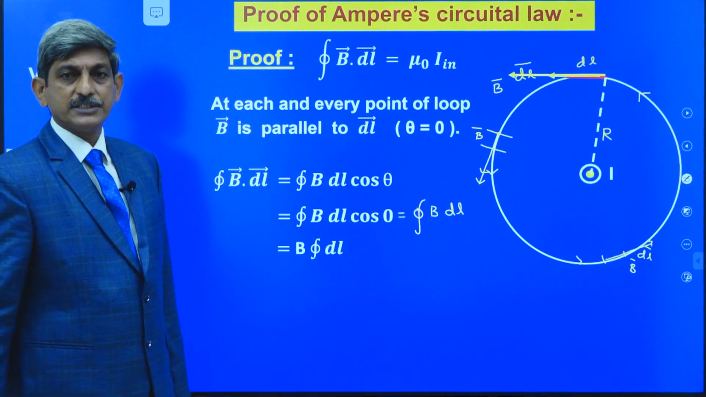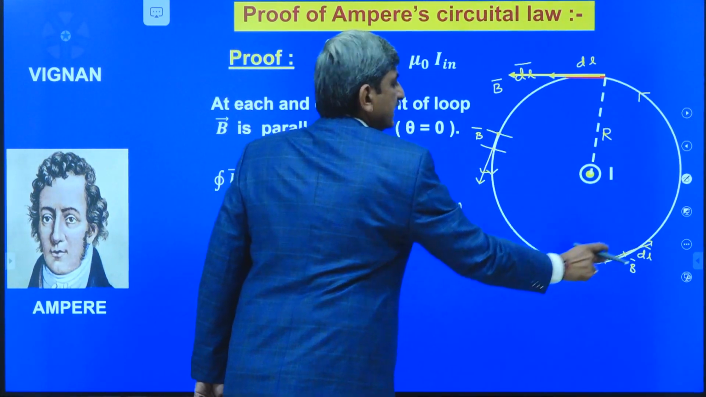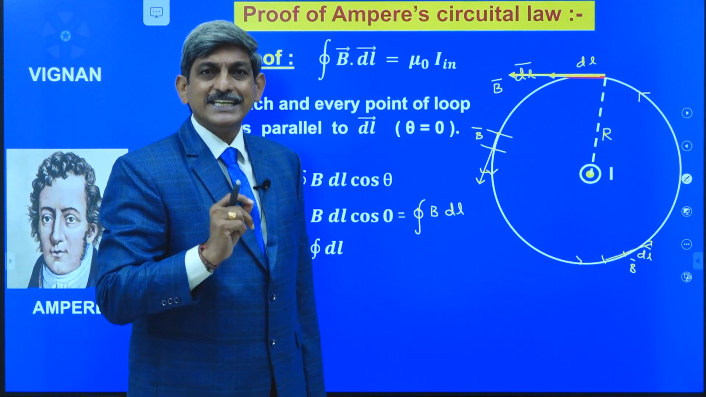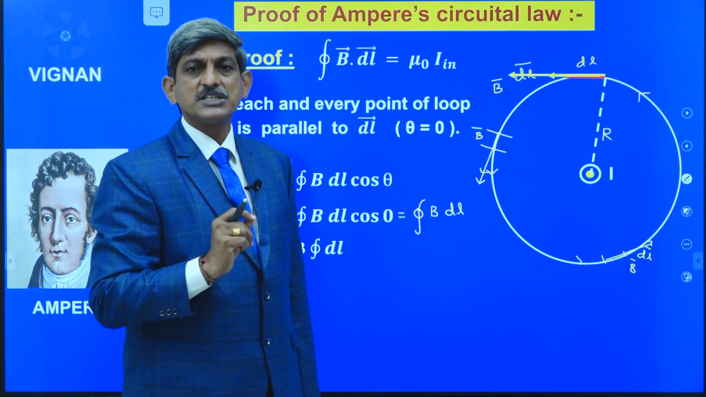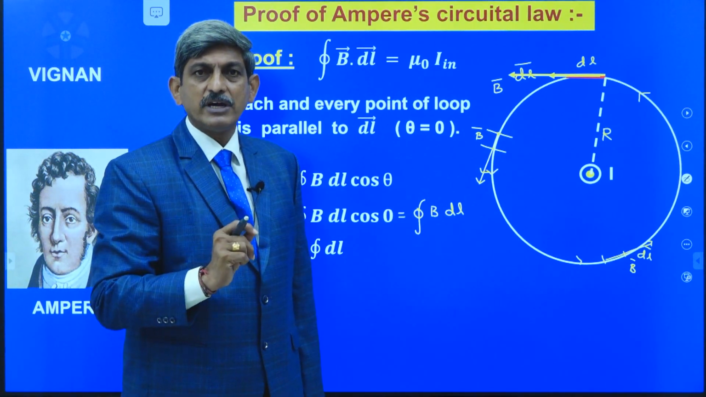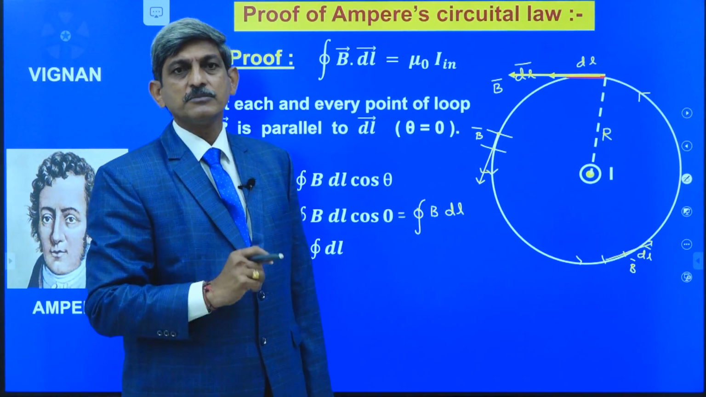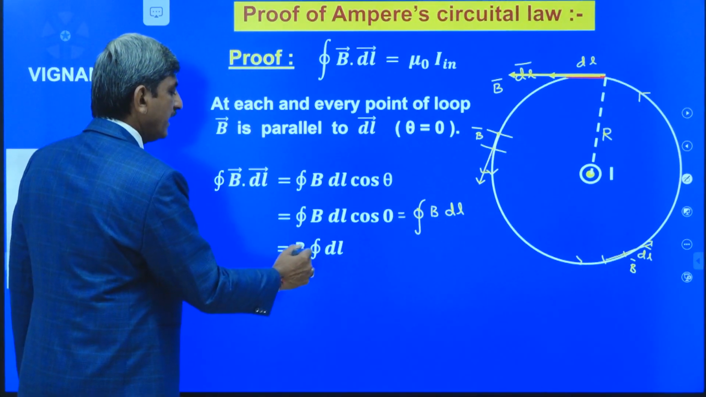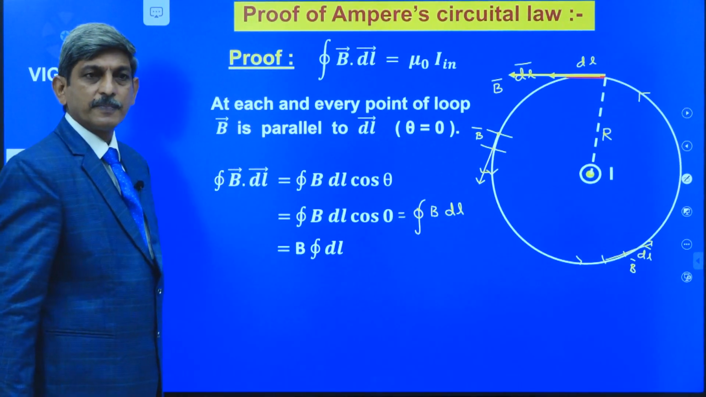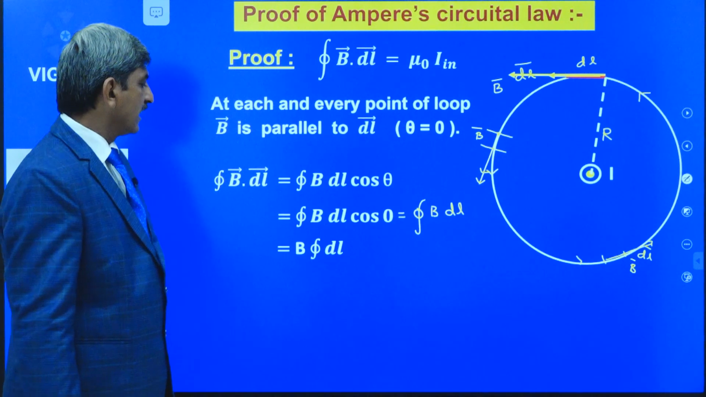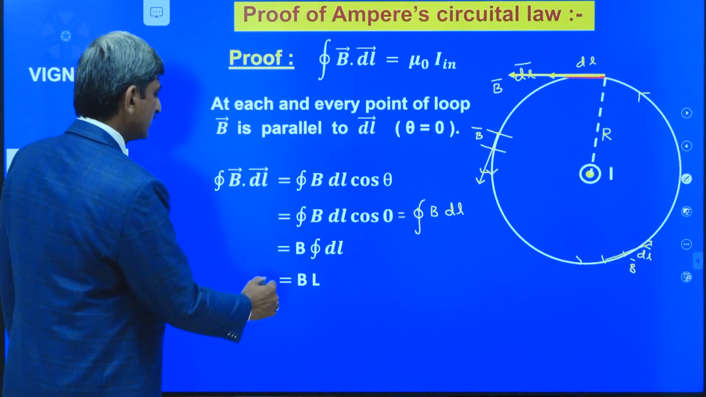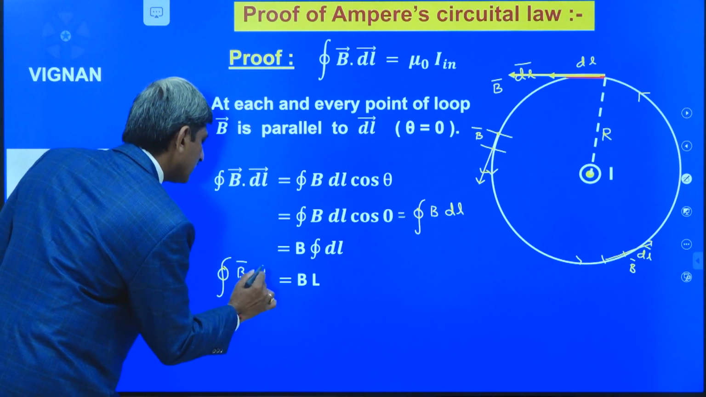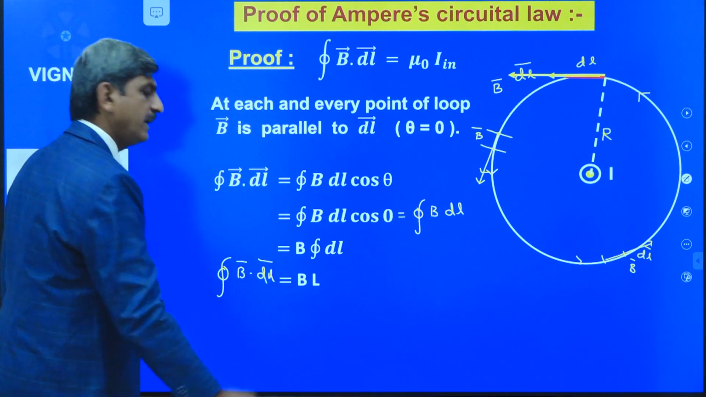Here what is B? B is the magnetic induction. We assume the loop in the symmetrical shape. That's why each and every point of the loop is at the same distance from the given wire. That's why the magnetic induction produced by the wire at each and every point is also the same, so that it can be taken outside the integration and it becomes B integral DL. What is integral DL? Integral DL is nothing but L. That's why this line integral of B bar over the closed path is found to be BL.